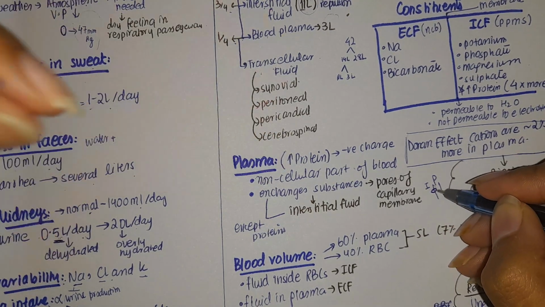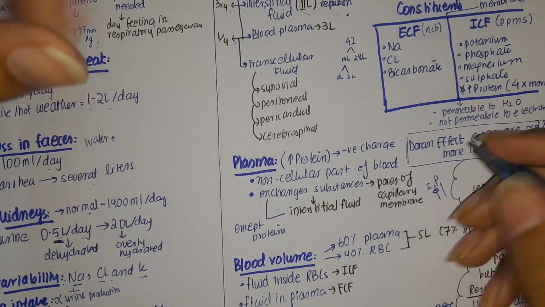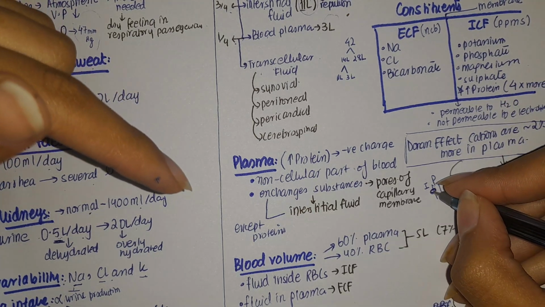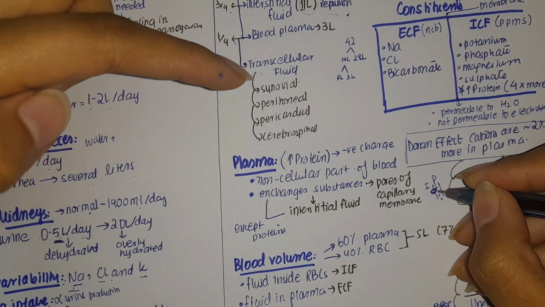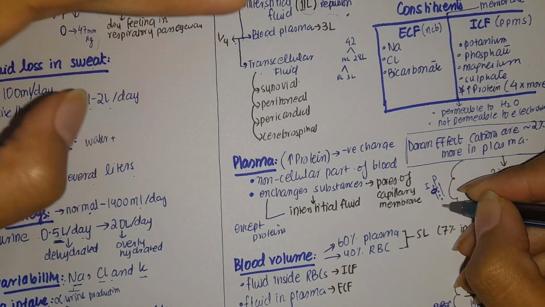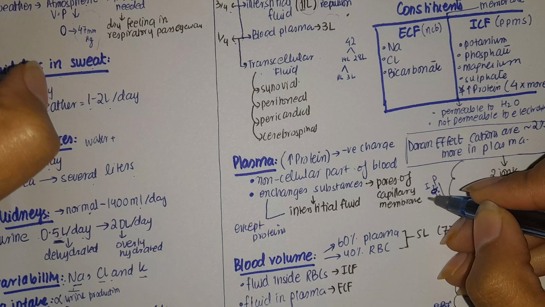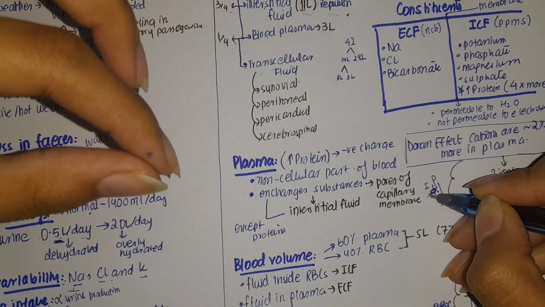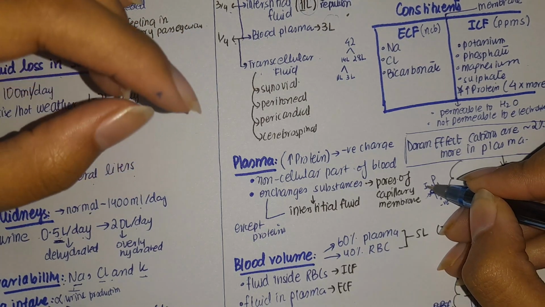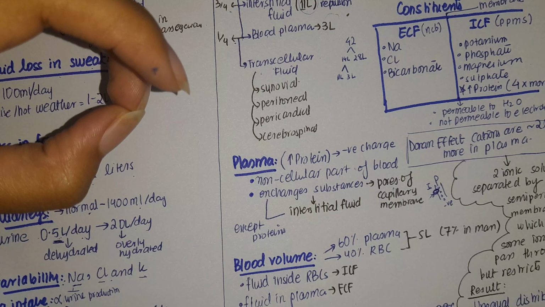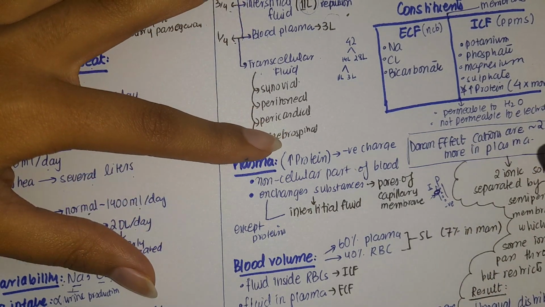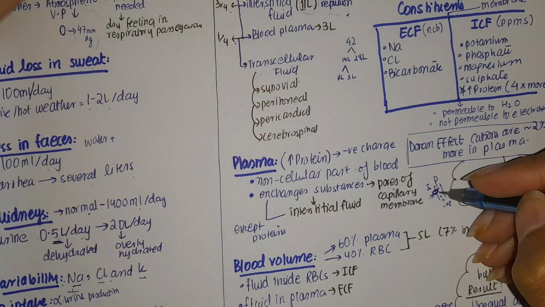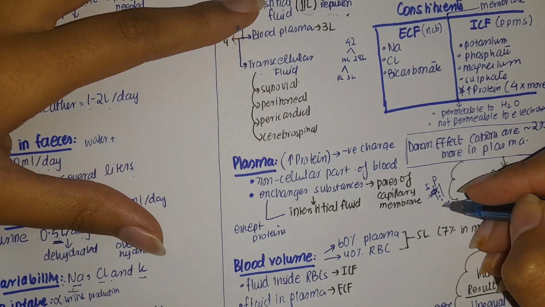But these pores allow only small particles to pass through, but proteins cannot pass. So proteins are accumulated within the plasma. And when proteins are accumulated within the plasma and they have a negative charge, they are going to pull the positively charged particles from the interstitial fluid into the plasma. So this will cause a greater excess of positive electrolytes within the plasma.